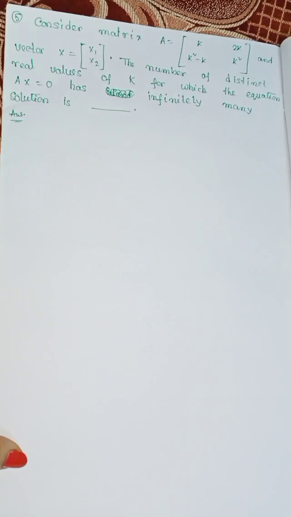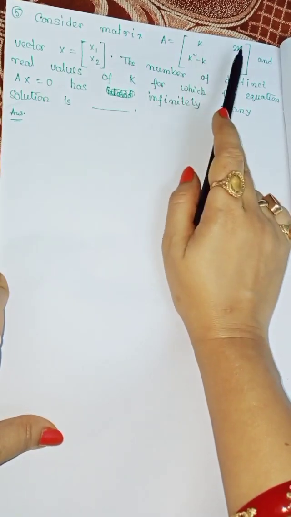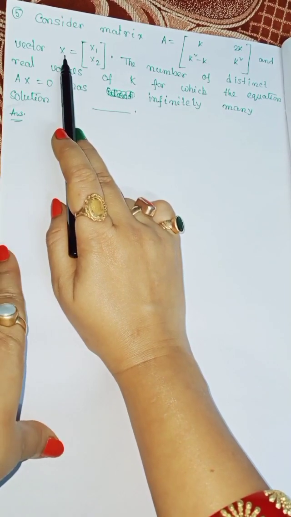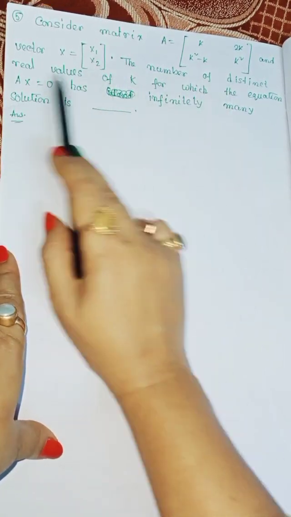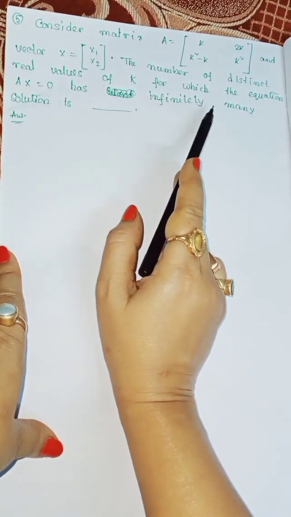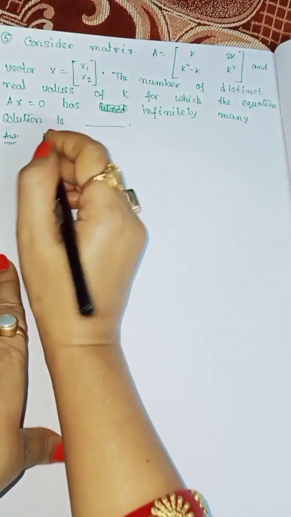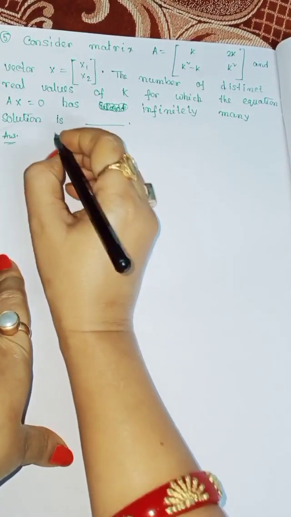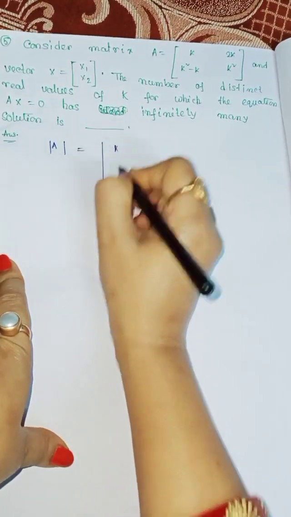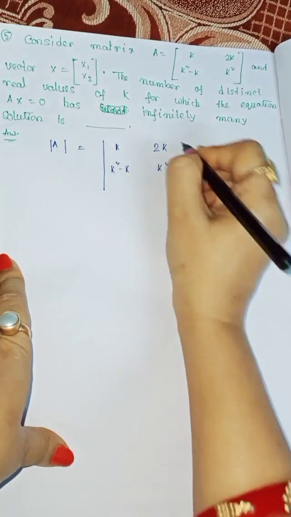Now moving to question 5. Question 5 tells us to consider the matrix A is equal to k square, minus k square, and a vector is given here, that is x is equal to x1, x2. The number of distinct real values of k for which the equation Ax is equal to 0 has infinitely many solutions. So now solve this. Determinant of A is equal to, we write, k square minus k twice k square.